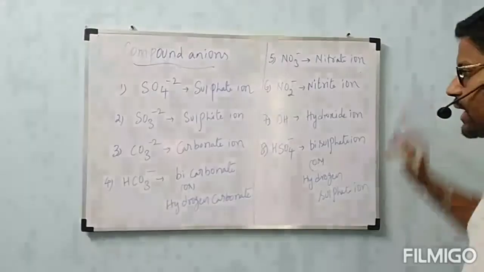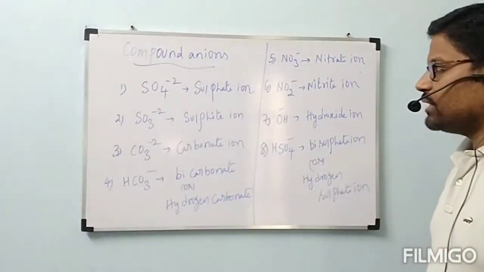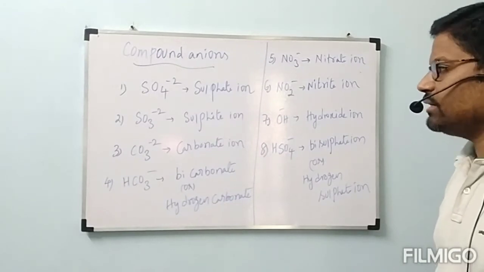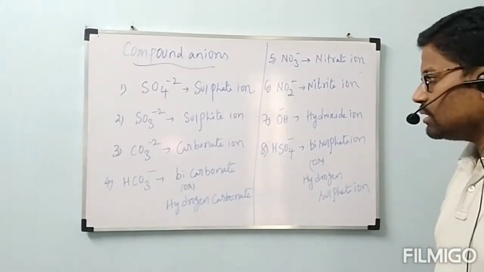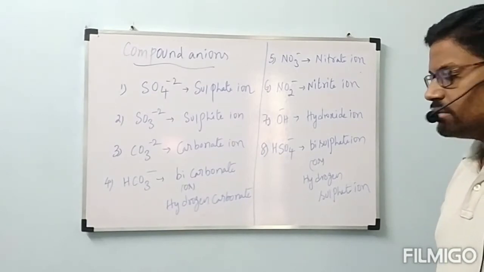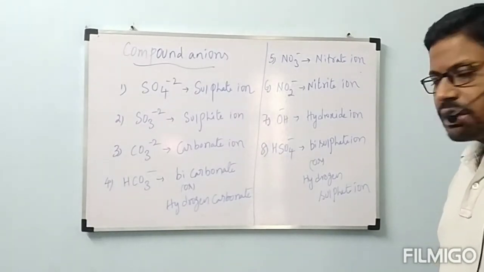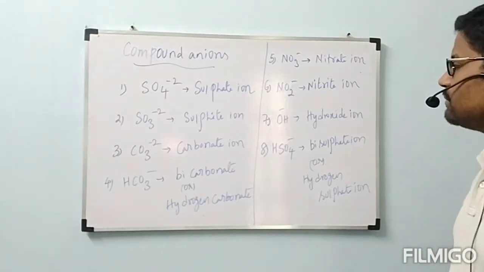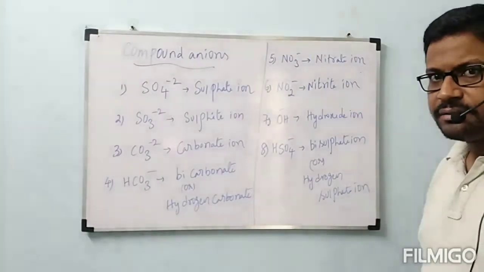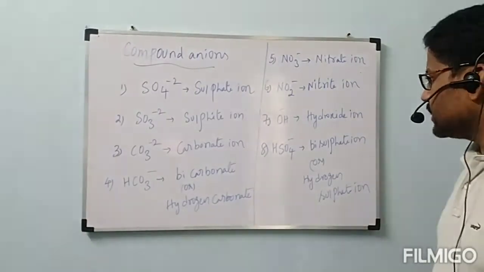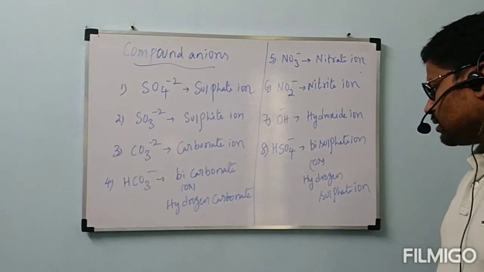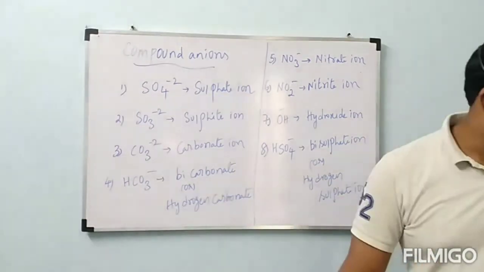Now, what are the eight I wrote? Sulfate, SO4 2-; sulfite, SO3 2-; carbonate, CO3 2-; HCO3- is called bicarbonate ion or hydrogen carbonate; NO3- is nitrate ion; NO2- nitrite ion; OH- hydroxide; HSO4- bisulfate ion or hydrogen sulfate ion.